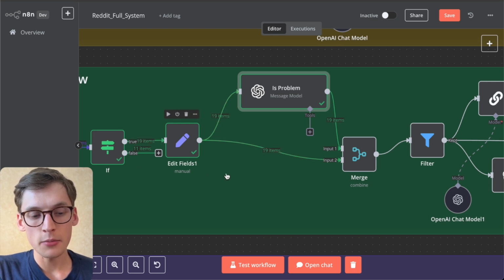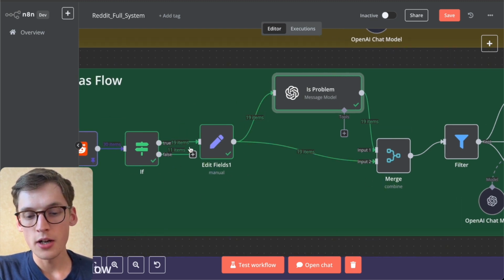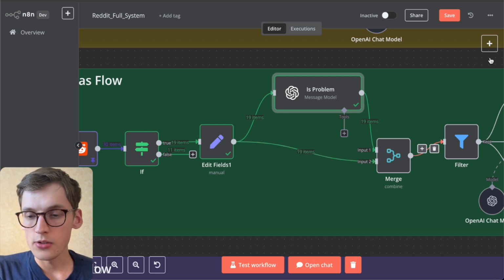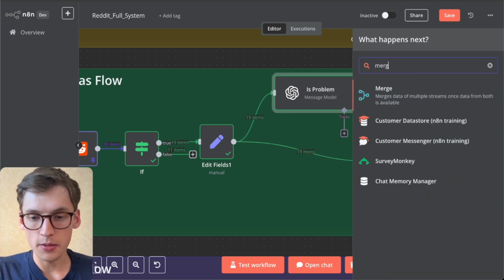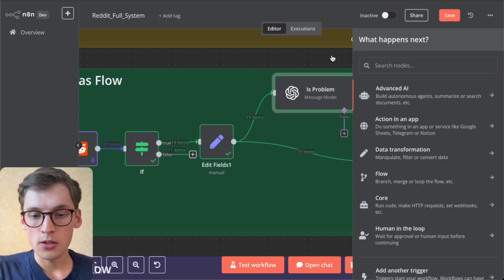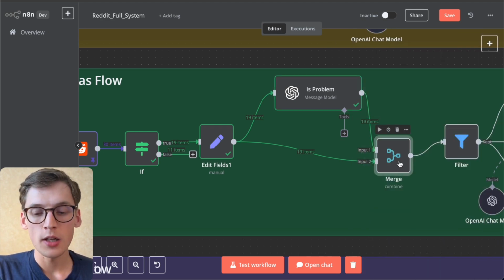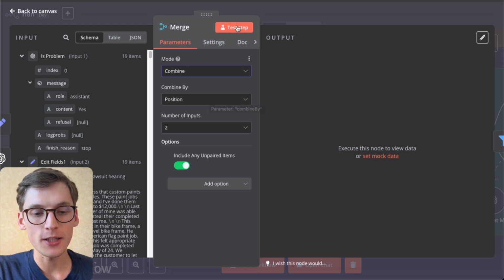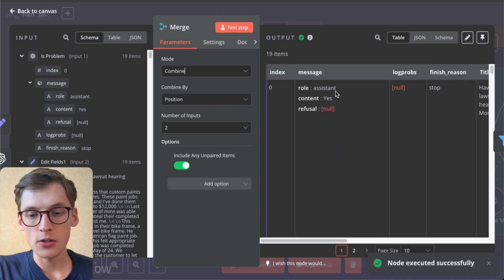and from the subreddit. So now we need to merge these two different data sources because we couldn't reference the AI response later on if we wouldn't merge this data. So we are using the merge node. We could just select the merge and get it. This whole node works in a very simple way. We just need to press it and select how many inputs we'll be getting. In this case, we get 2 inputs. We will select the mode to combine and combine by position. So we can just quickly test it and see how this whole thing works.